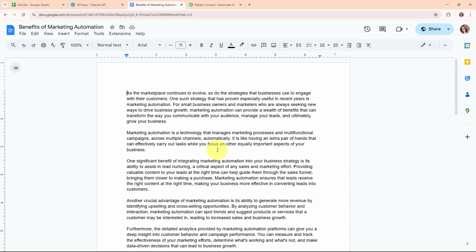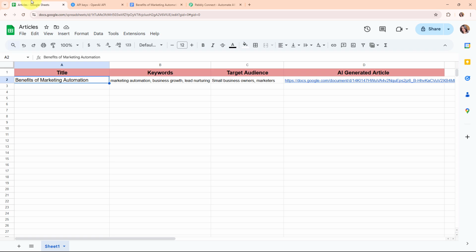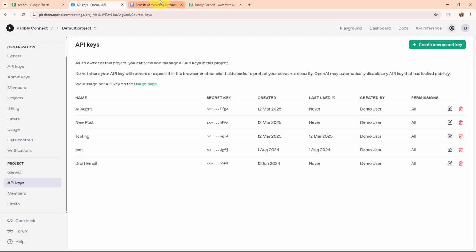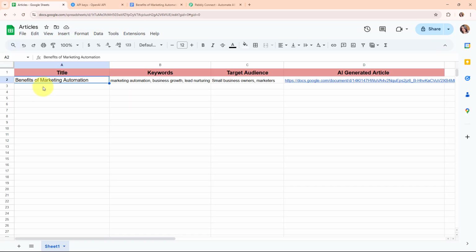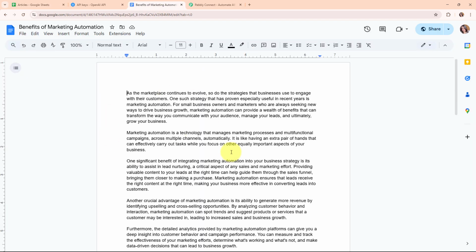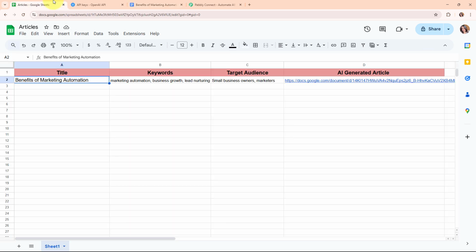Here I've already built an automation where I've connected my Google Sheets with my OpenAI account and Google Docs, so that whenever I add a new title, keywords, and the target audience in my Google Sheets, then automatically using the details, it is going to generate article content using OpenAI. After that, automatically it is going to create a document similar to this one, and then automatically the link of that document is going to be updated in my Google Sheets over here under this AI generated article column.